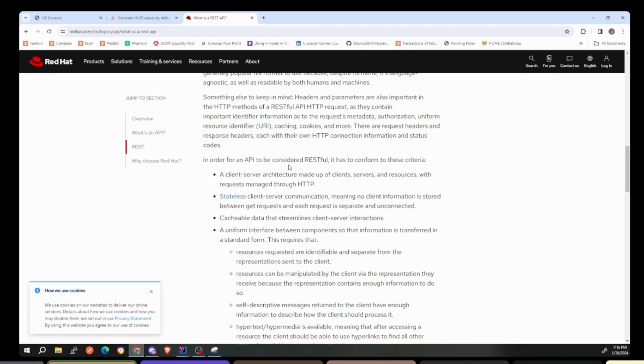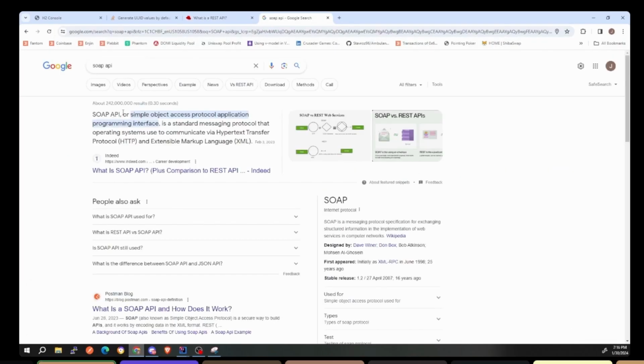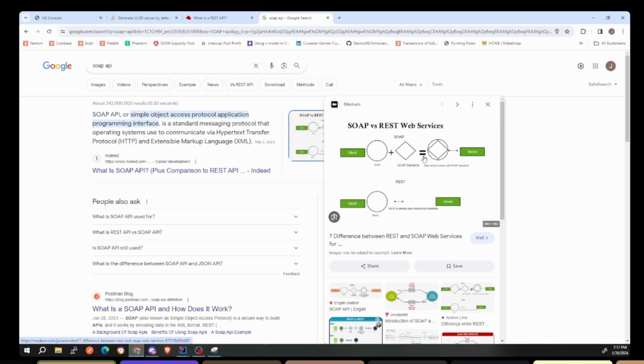In order for an API to be considered RESTful, it has to conform to these criteria: a client-server architecture made up of clients, servers, and resources with requests managed through HTTP. Okay, so in English, basically, a few decades ago, there was what's called SOAP APIs. If you look up SOAP, Simple Object Access Protocol Application Programming Interface, is the standard messaging protocol that operating systems use to communicate via hypertext transfer protocol. Basically, the problem with SOAP is look how complicated it is.